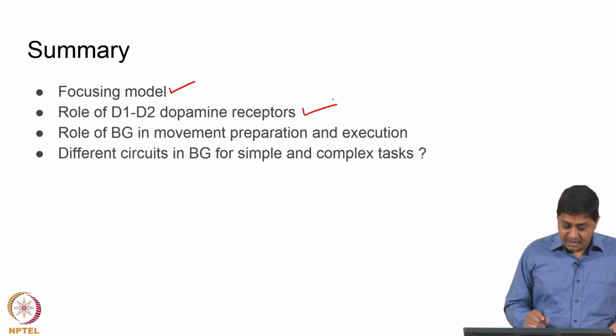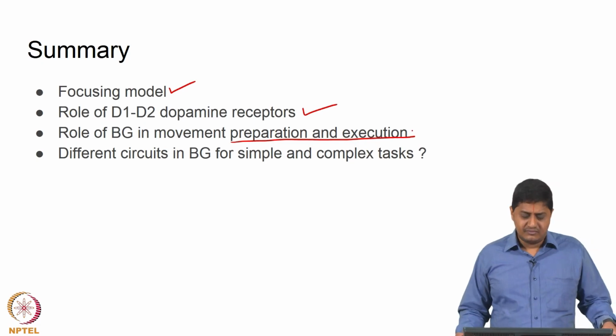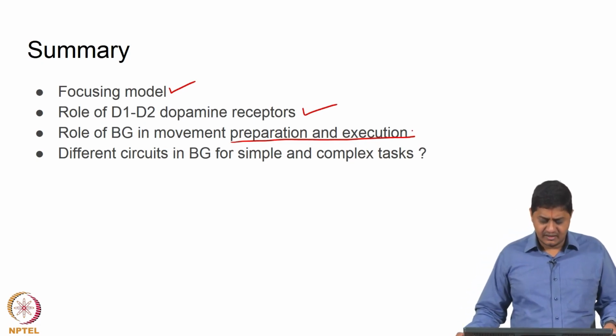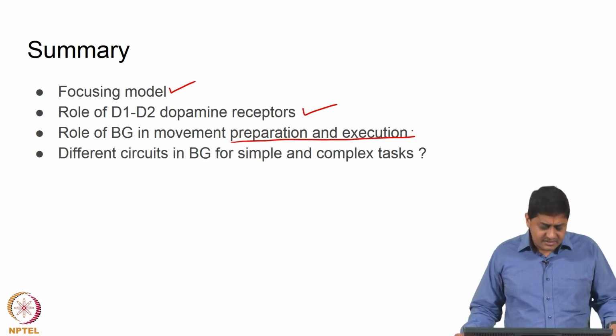And of course, movement preparation and execution are important functions of the basal ganglia. Is it possible that we have different circuits in the basal ganglia for simple and complex tasks? We will leave that to speculation.